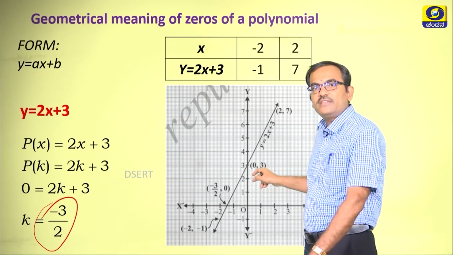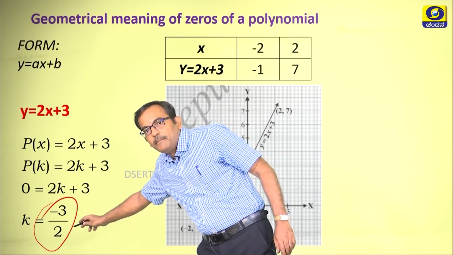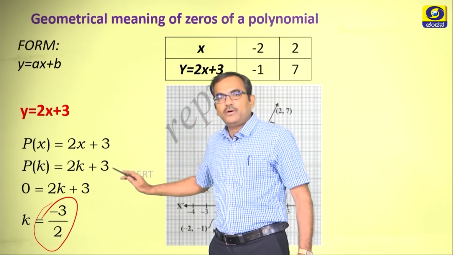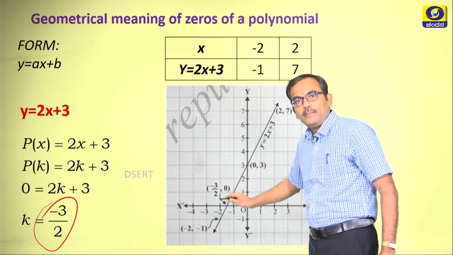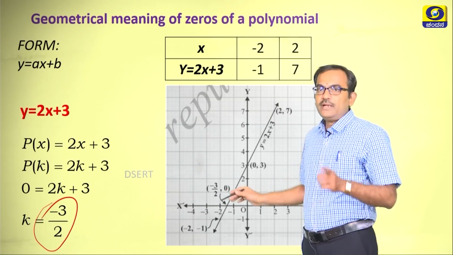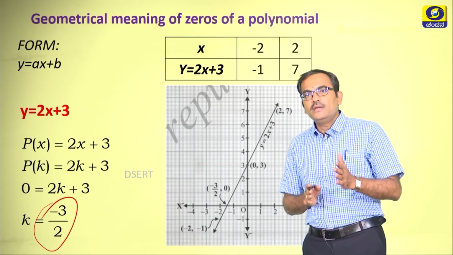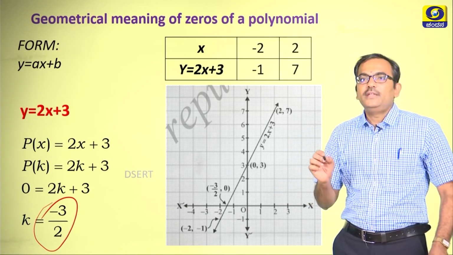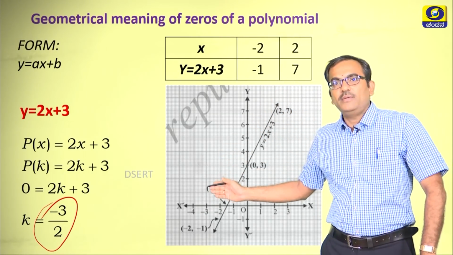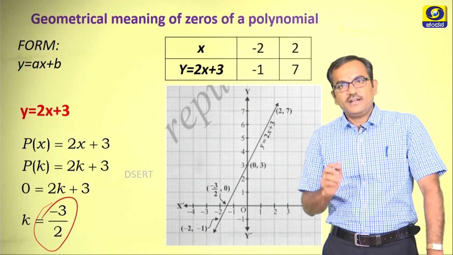As you can clearly see, minus 3 by 2 is our 0 for this polynomial, and we are getting minus 3 by 2 here also, which ultimately means that the 0 of a polynomial is nothing but the point at which the graph of the polynomial cuts the x axis. Is that clear?